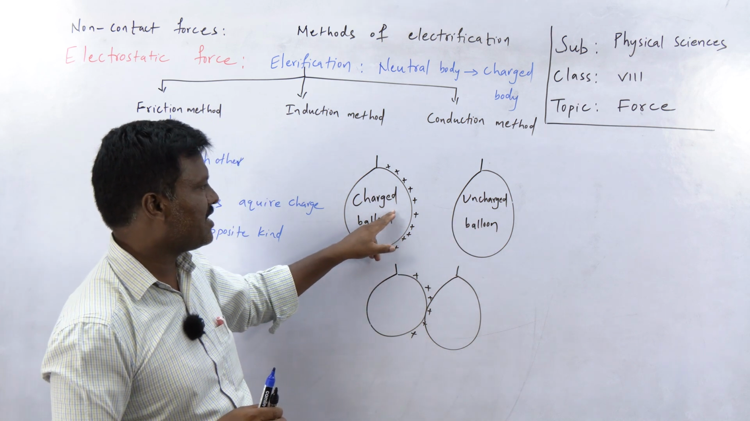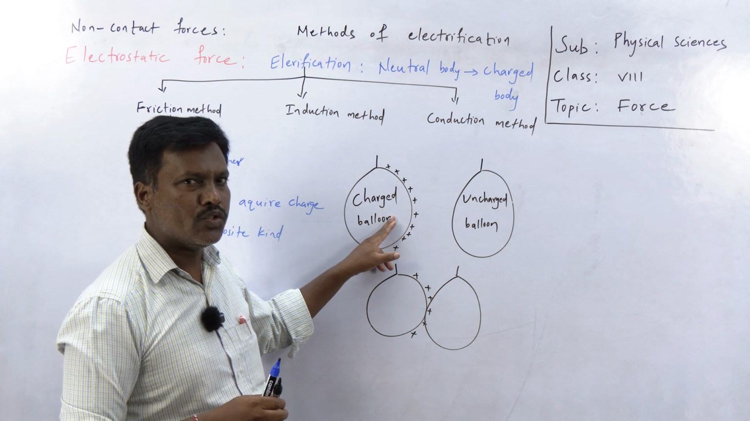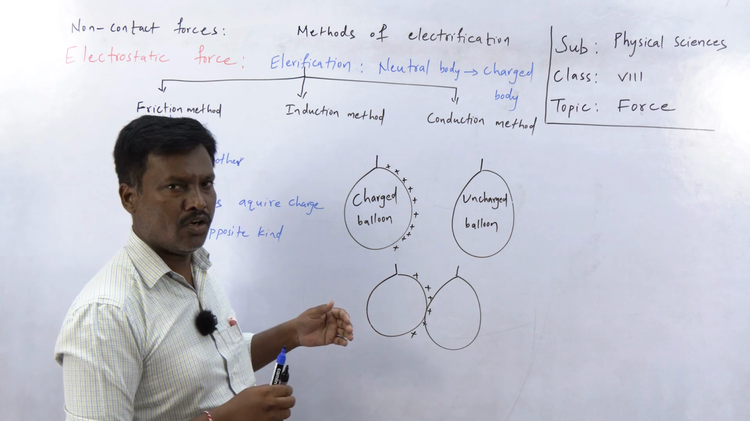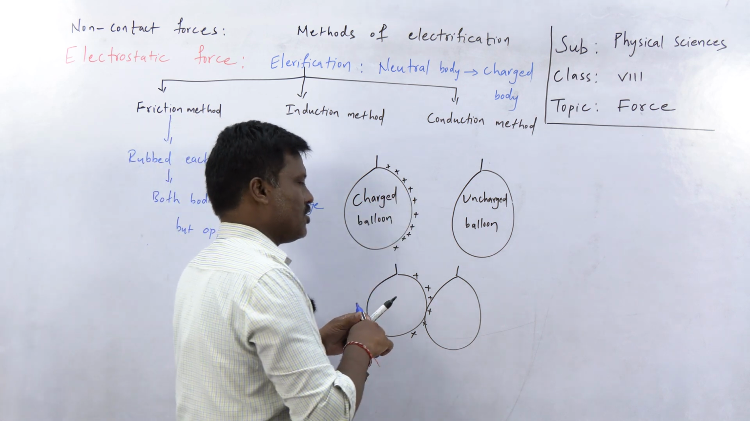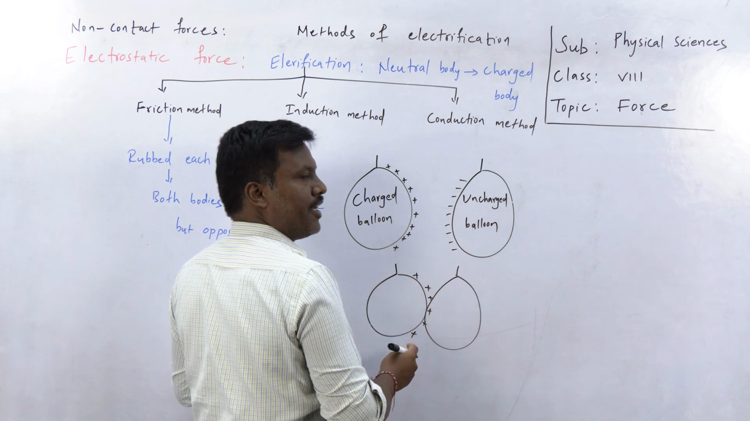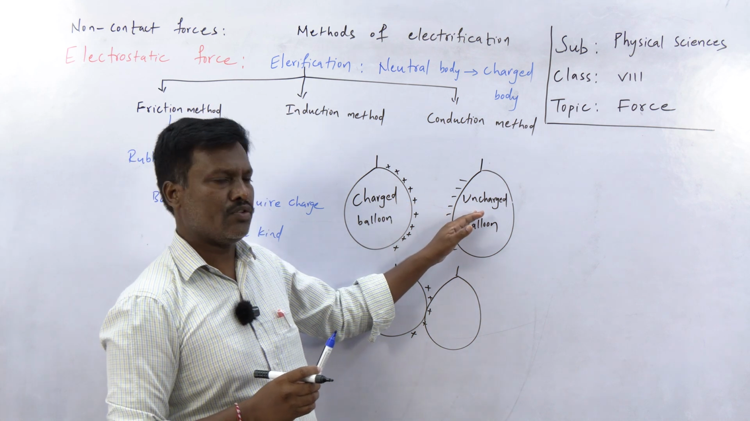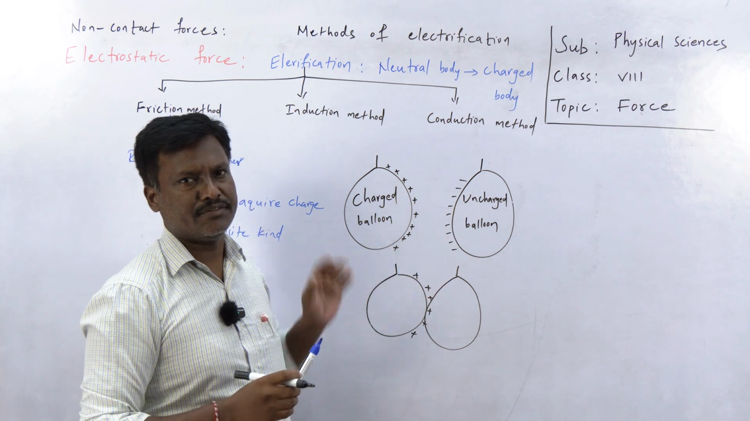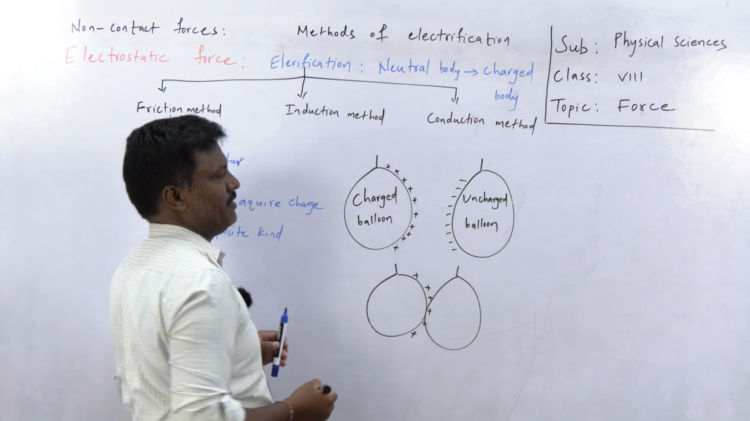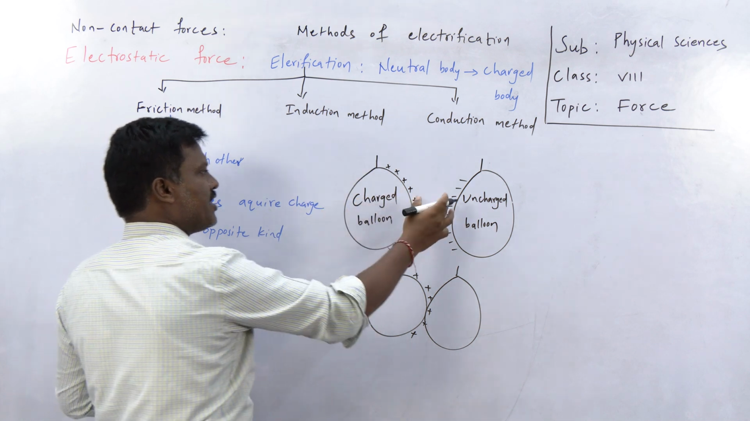What is the charge present on this charged balloon? Positive charge. This charged balloon induces, the word induce means creates or produces, opposite charge on this uncharged body. So the uncharged body will get a negative charge. Now there is an attraction between this charged balloon and the uncharged balloon, so they come very close to each other. So this method is called the induction method. So what happened in the induction method?